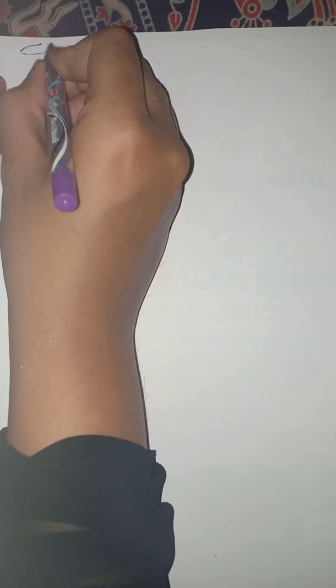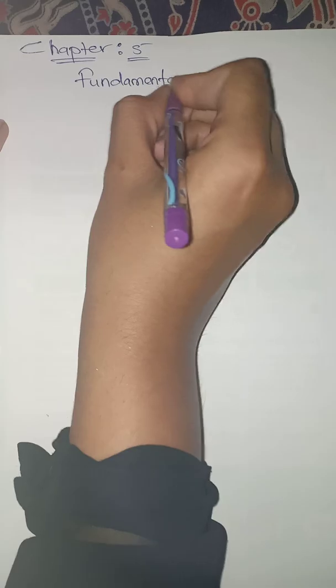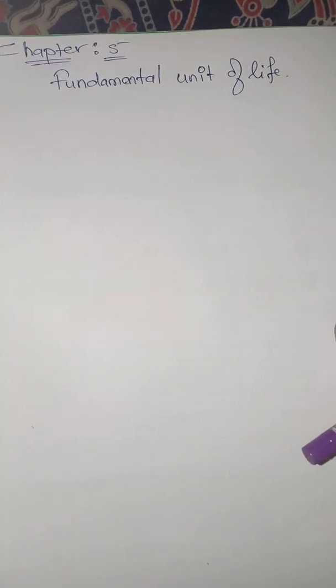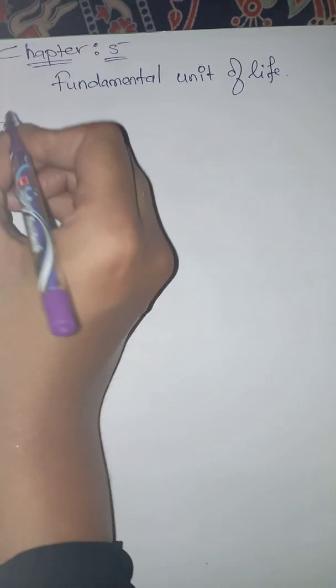Hi friends, I am starting with chapter number 5 in the NCERT textbook, which is called the fundamental unit of life. Whenever we hear or listen to this line, the first thing which comes to our mind is a cell.